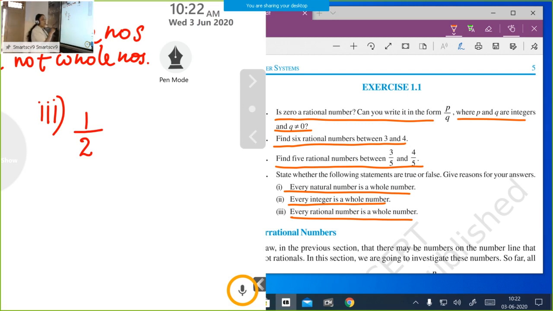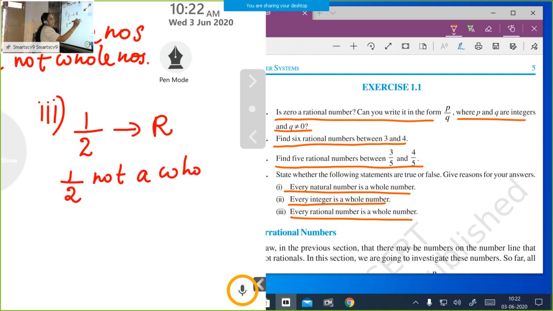When I take 1 by 2, is it a whole number? This is not a whole number because whole numbers can be written in the form 0, 1, 2, 3, etc. So this is not a whole number. This is one rational number, but 1 by 2 is not a whole number. So what can we write? Our statement, every rational number is a whole number, is wrong because not all rational numbers are whole numbers. We just write one example: 1 by 2 is a rational number, but 1 by 2 is not a whole number.